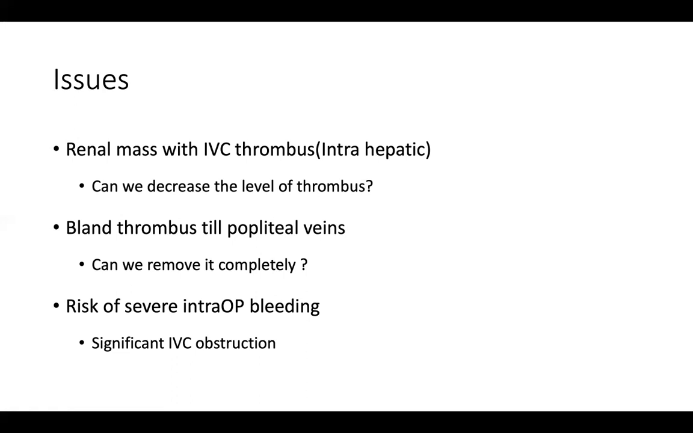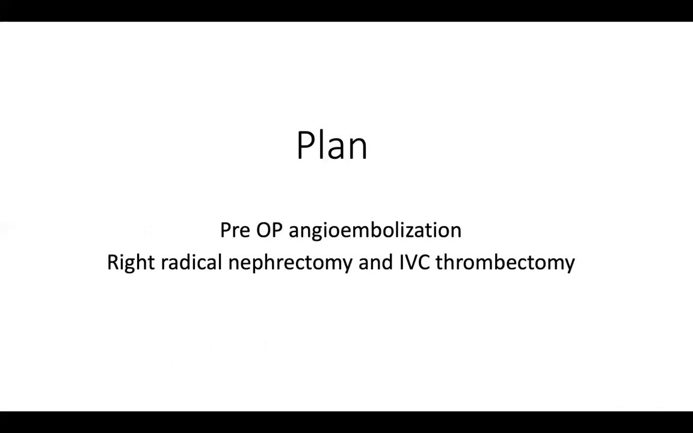The other issue is the risk of severe intra-op bleeding. Generally, whenever there is a significant IVC obstruction, like in this case, as the patient is having dilated veins on the anterior abdominal wall, there will be extensive collateralization of the IVC, leading to a significant amount of bleeding during surgery. So overall, for decreasing the amount of bleeding and also to decrease the level of the thrombus, a pre-op angioembolization always helps. So with that plan, a decision for right side radical nephrectomy with IVC thrombectomy was made, to be done 24 hours after angioembolization.